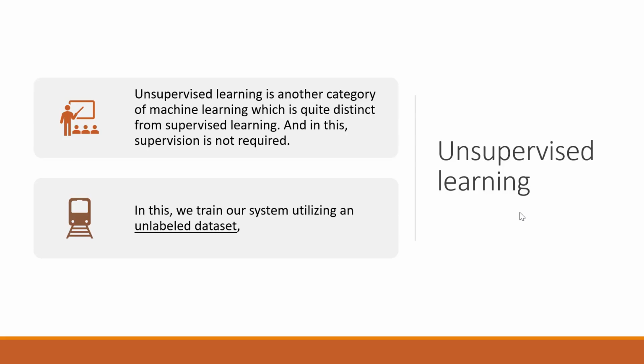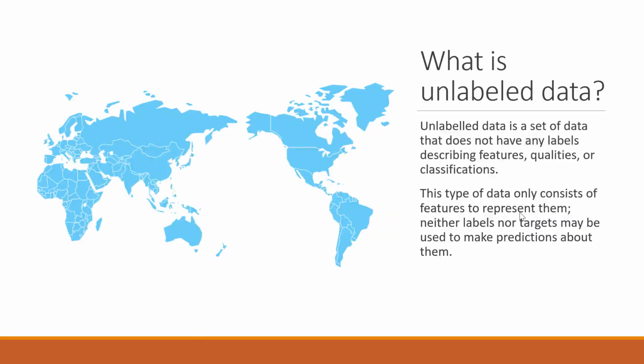Now here comes the question: what is unlabeled data? Unlabeled data is a data set that does not have any labels describing features, quantities or classification. Moreover, this type of data only consists of features to represent them. Neither labels nor targets may be used to make predictions about them.